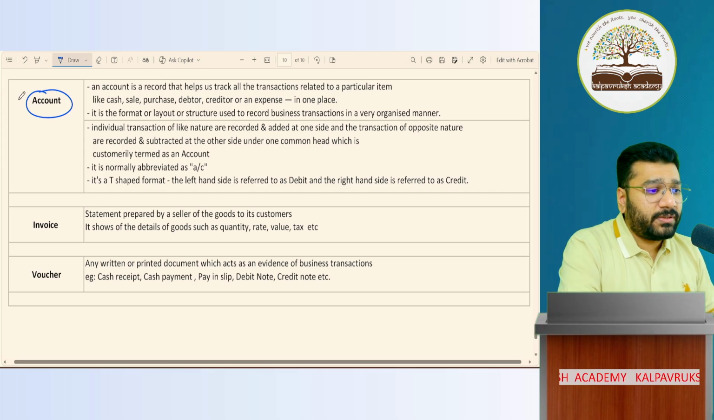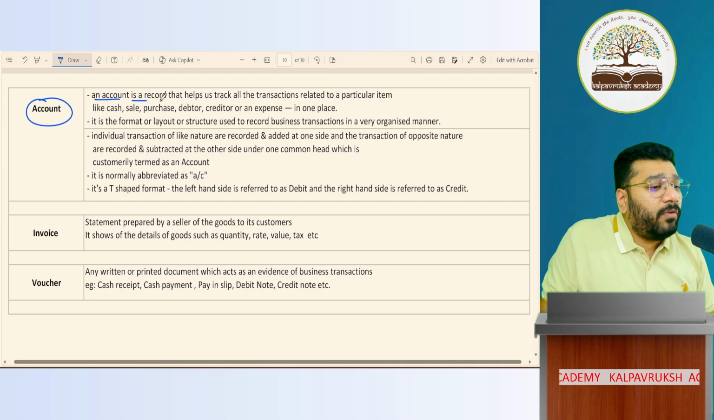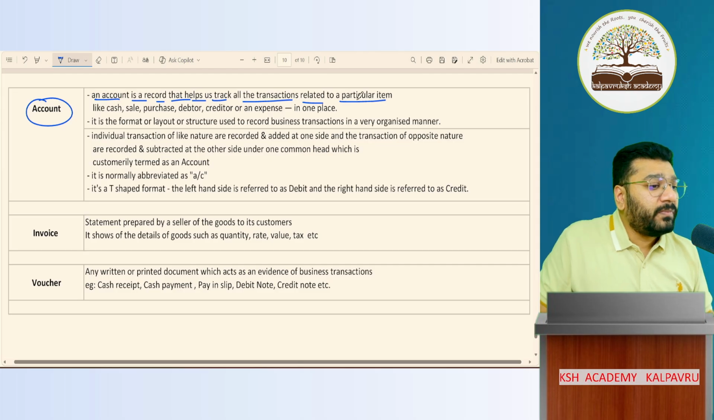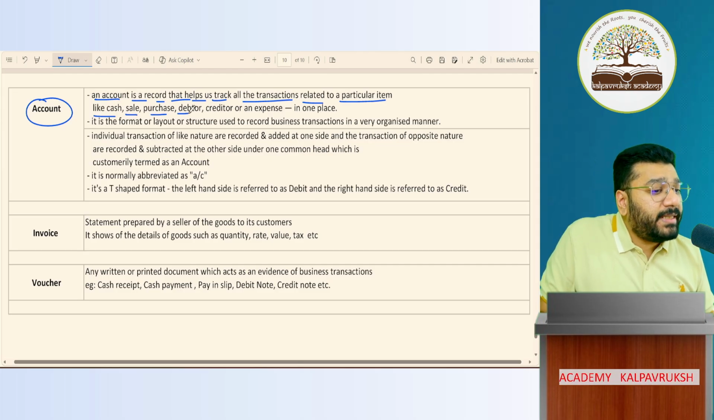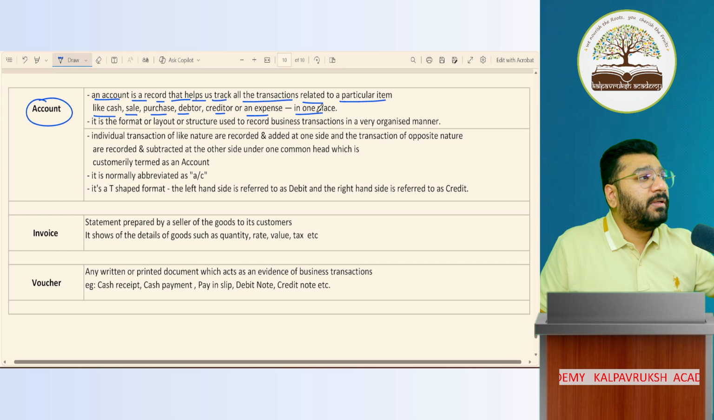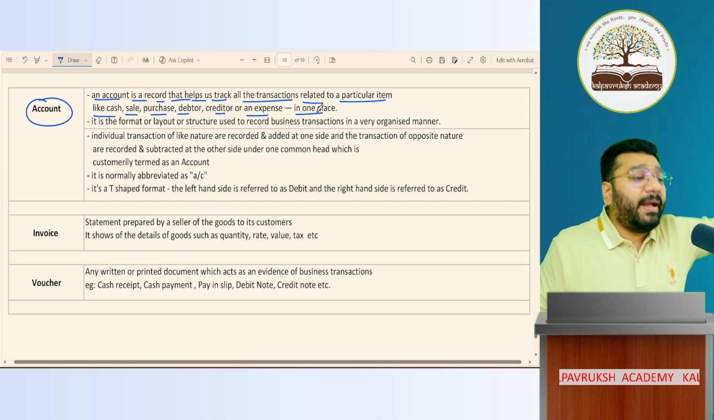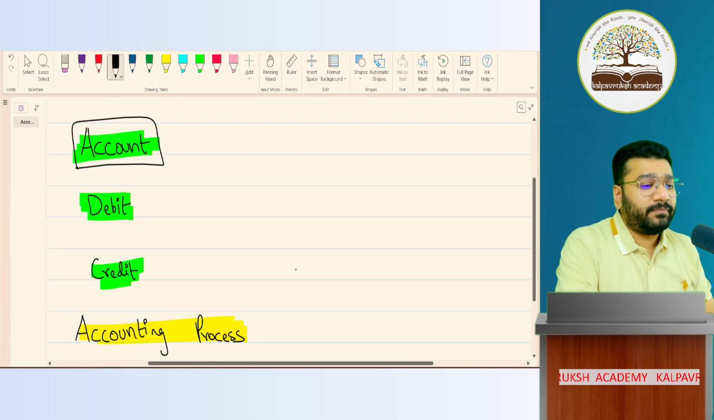Coming back to our notes. An account is a record of transactions. An account is a record that helps us to track all the transactions related to a particular item, like cash, sale, purchase, debtor, creditor, or expenses, in one place. This is also still not convincing. So first, let me give an example. Then we'll come back and read the theory. It will make more sense.